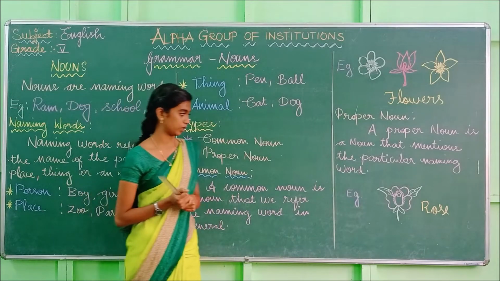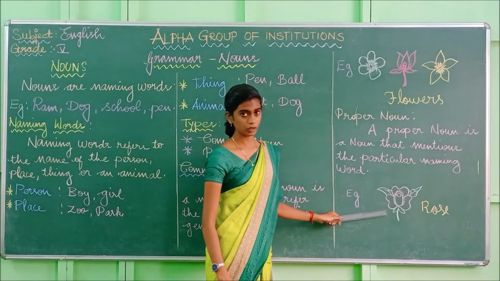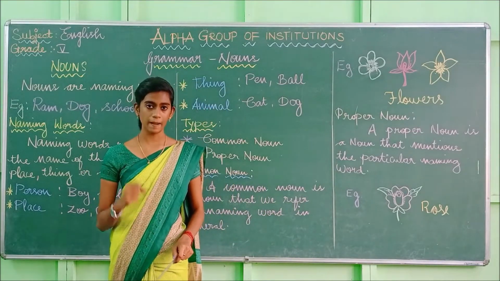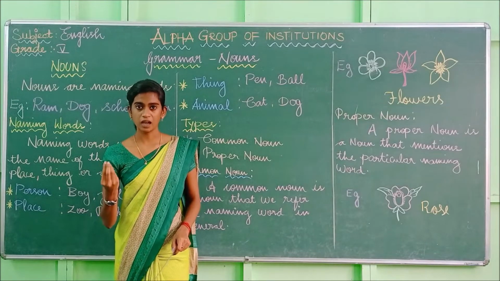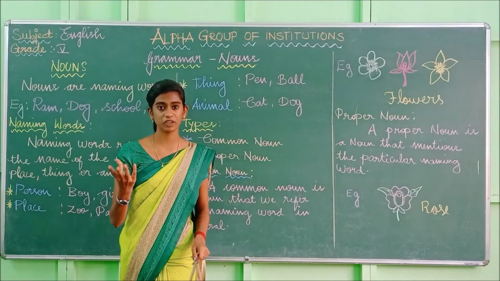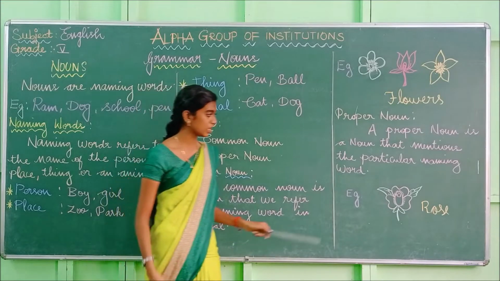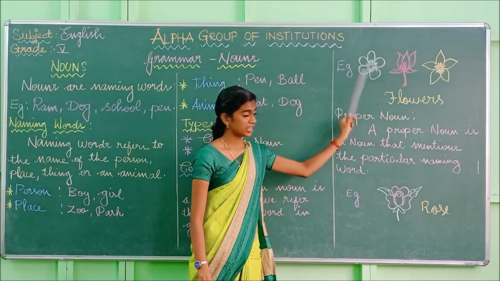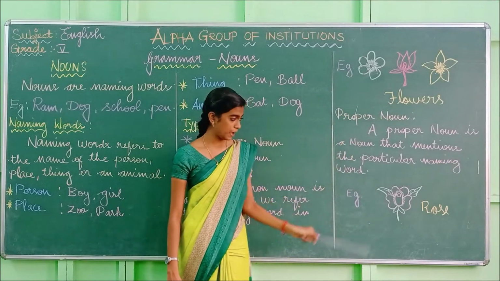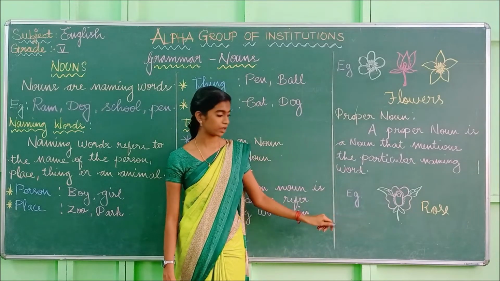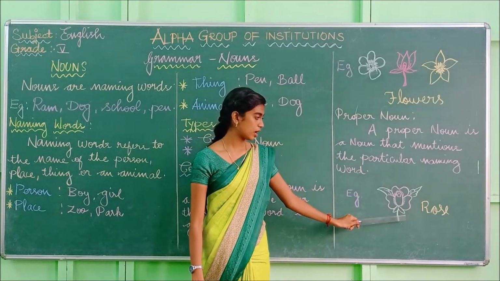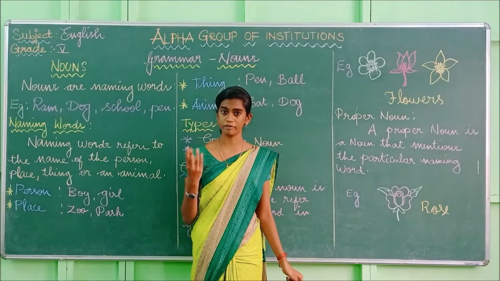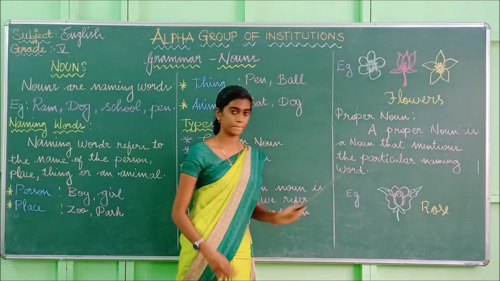For example, rose. Rose is a flower. So when we say flower, it comes under common noun. But if we say the flower as a rose, by giving it a specific name, it comes under proper noun. Have you understood? If we say in general, it is known as the common noun. But if we say in a specific manner, that is known as the proper noun. I have given the name for this flower as rose. So rose is a specific name of a flower, so it comes under proper noun.